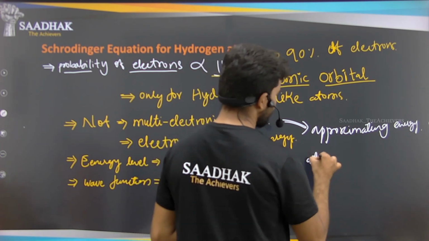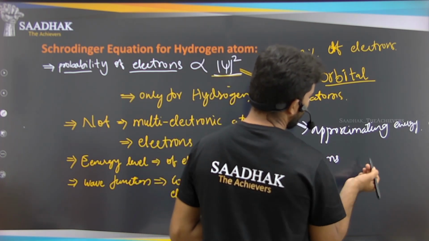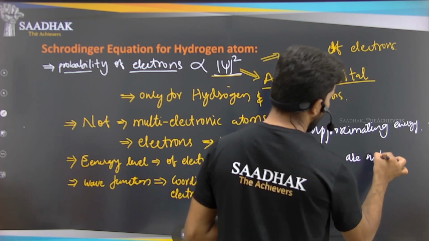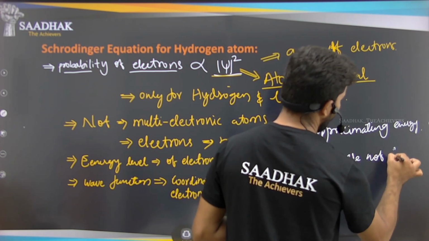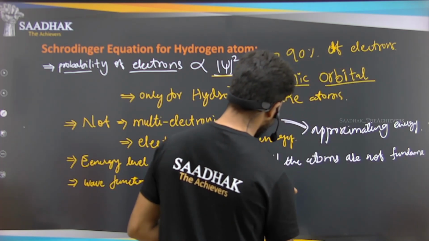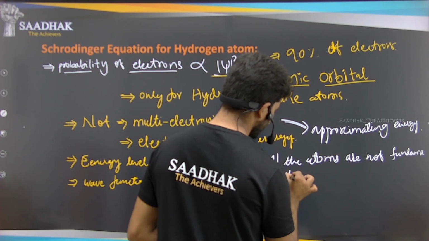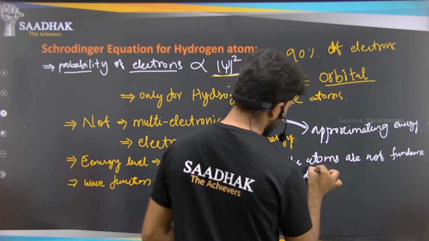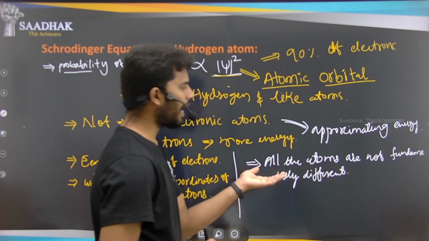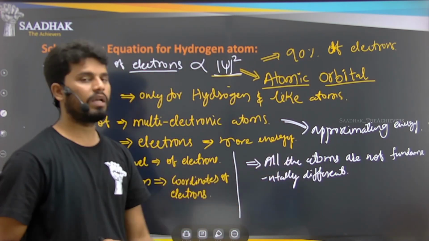All the atoms are not fundamentally different.